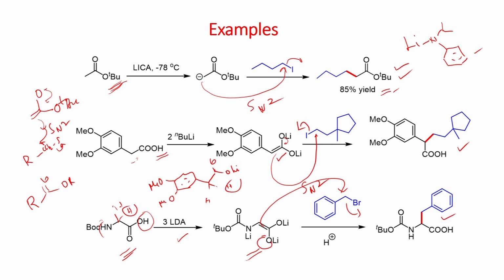After the reaction, when you do the aqueous workup, you get the carboxylic acid derivative. In this way you can make substituted phenylalanine derivatives, because it is easy to remove this carbamate group. Using trifluoroacetic acid in dichloromethane at 0 degrees, you can remove this carbamate group and get the amino acid derivative.